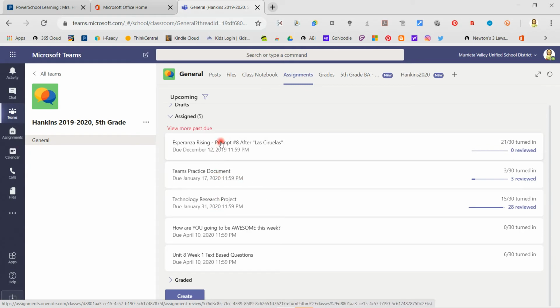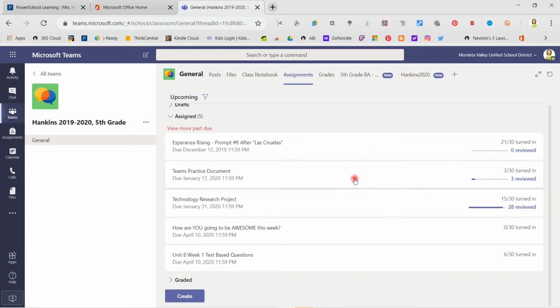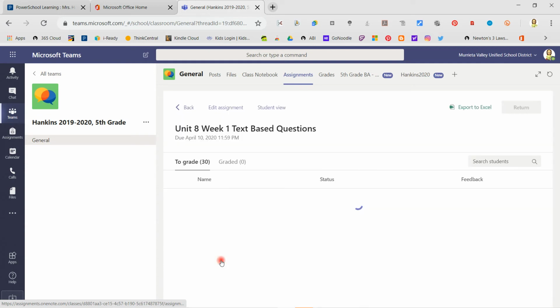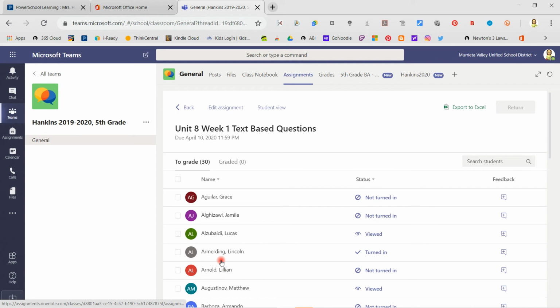These are the things we were practicing on. We practiced how to do things on Teams. The two things that are posted right now are the Flipgrid video, because I attached that up here too. There's our Flipgrid app that's attached to Teams right there. All you have to do is click on it and log in. So how are you going to be awesome this week? That's your video assignment. The other one that I put is the Unit 8 text-based questions.